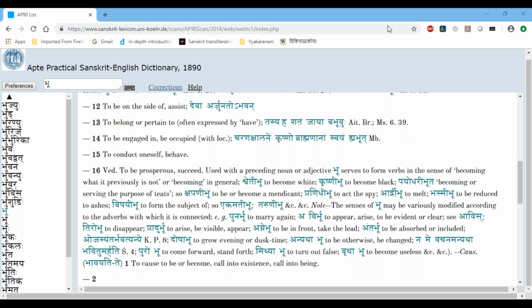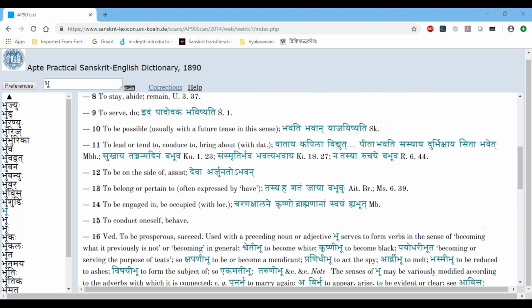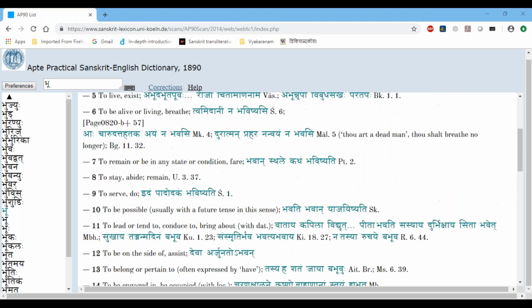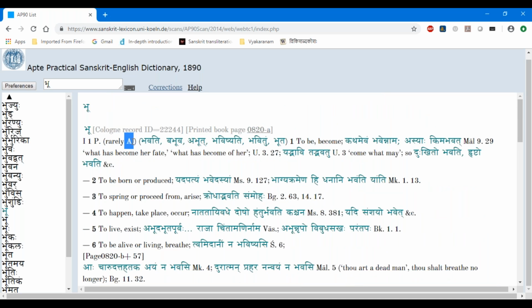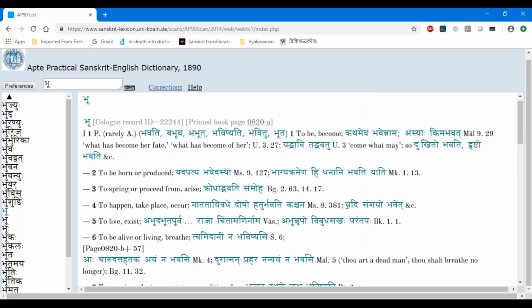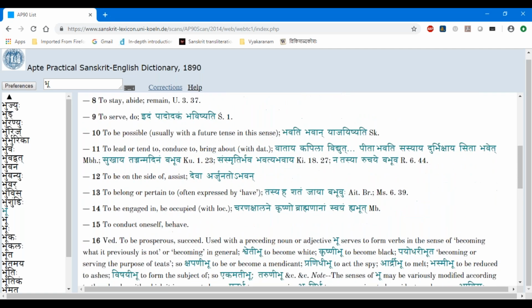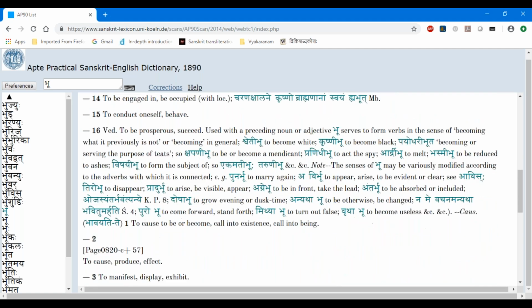Okay, on top of it, it says A. I don't know where you say A. Oh, you mean rarely A? If you are mentioning rarely A, it means rarely Atmanepadi. Okay. I'm answering questions as I go, just to make it a little easier for me to answer. Because I'm on this page, I would answer the question for this page. So please bear with me that I'm breaking in between.